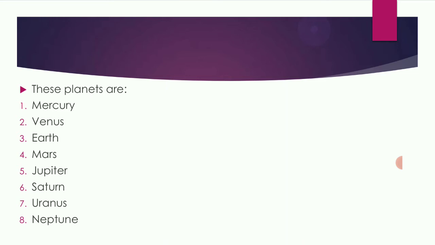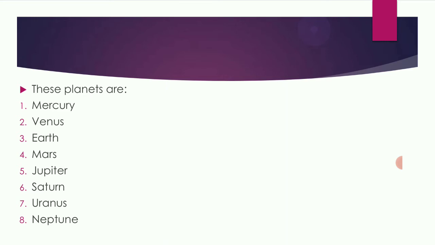Venus is the second planet from the sun and the planet closest to the earth. Earth is the third planet from the sun. It is the densest planet and the fifth biggest in the solar system. Earth is the only planet of the solar system on which life is known to exist because it has an atmosphere which contains nitrogen gas 78%, oxygen 20.9%, carbon dioxide 0.035%, argon 0.9%, and other gases 0.1% like neon, water vapor, krypton.